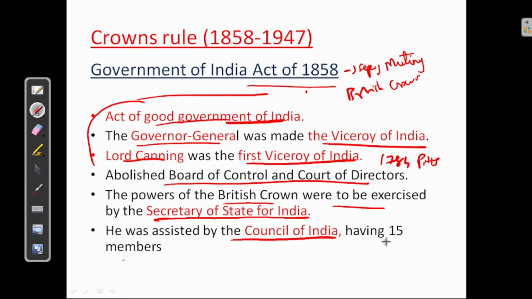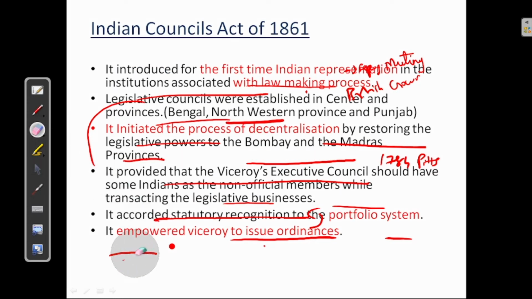Next, he was assisted by the Council of India having 15 members. So 15 members from the Council of India were assisting the Secretary of State. Okay. Next, we'll see the Indian Council Act of 1861.